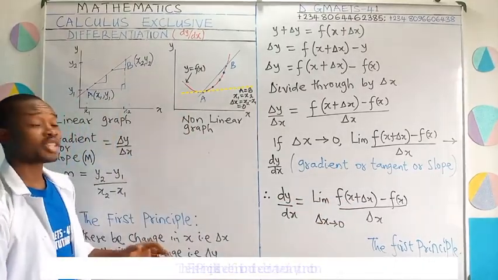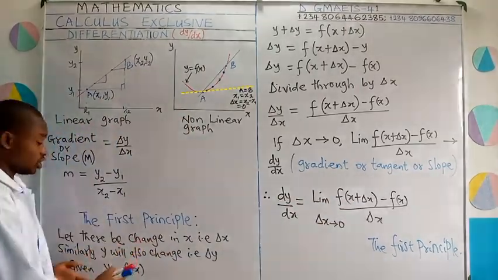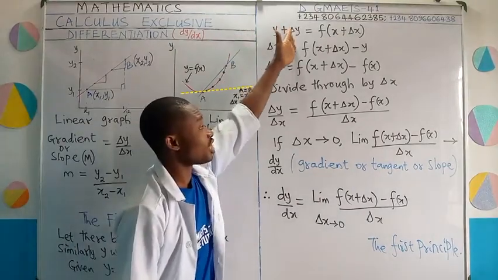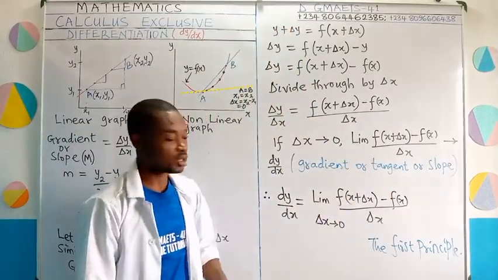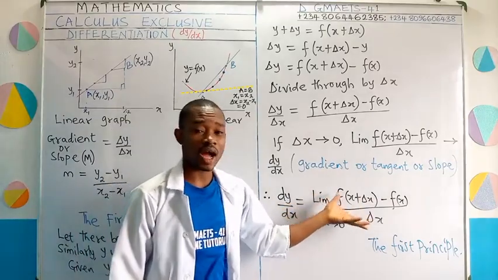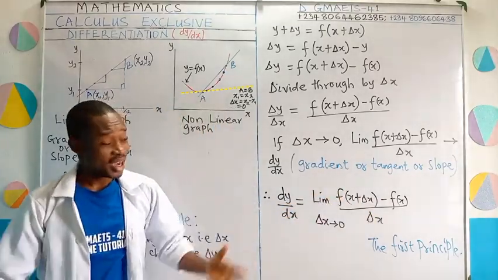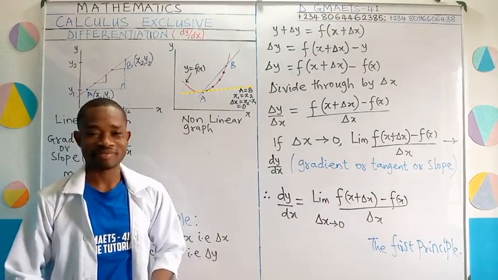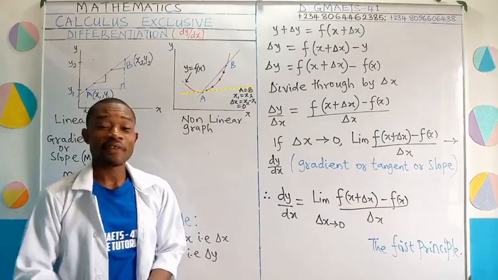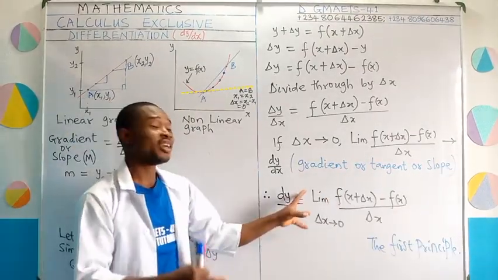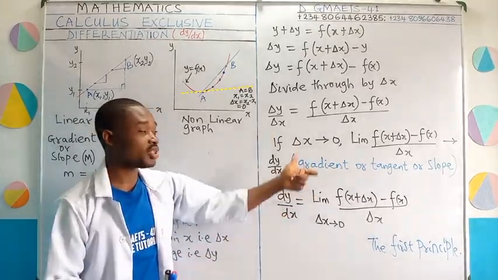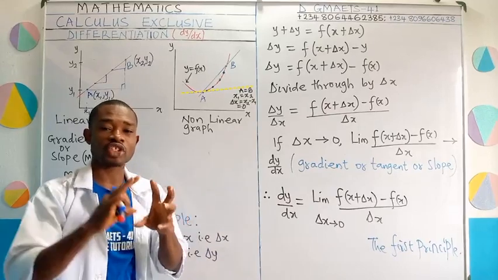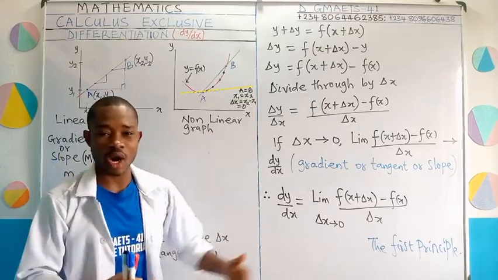You may choose to start solving that problem from the beginning, just like I did here. You can choose to start doing this, and eventually, as you're solving that thing, you finally get your answer. Or you may choose to just pick this formula and substitute terms given to you, and again, you will get your answer. Now, I've taken my time to explain to you the idea of this dy dx. This dy dx is our gradient, is our tangent, is our slope, telling us how change in x affects y.